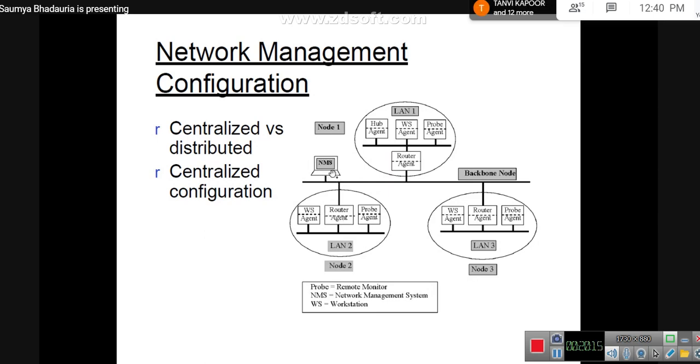Whatever monitoring has to be done, this NMS would monitor node 1, node 2 and node 3 individually. Any action that has to be taken in response to that monitoring, this NMS would take on these individual LAN 1, LAN 2 and LAN 3.